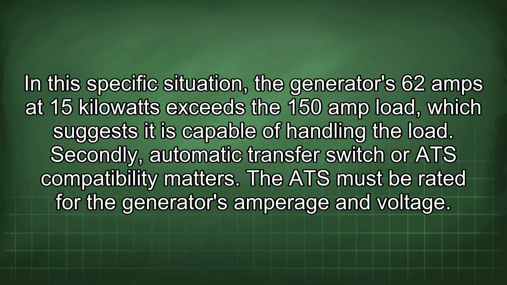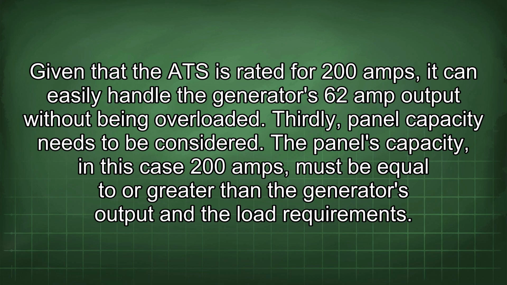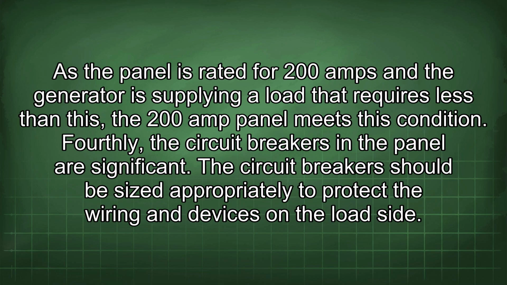Secondly, automatic transfer switch, or ATS, compatibility matters. The ATS must be rated for the generator's amperage and voltage. Given that the ATS is rated for 200 amps, it can easily handle the generator's 62 amp output without being overloaded. Thirdly, panel capacity needs to be considered. The panel's capacity, in this case 200 amps, must be equal to or greater than the generator's output and the load requirements. As the panel is rated for 200 amps and the generator is supplying a load that requires less than this, the 200 amp panel meets this condition.